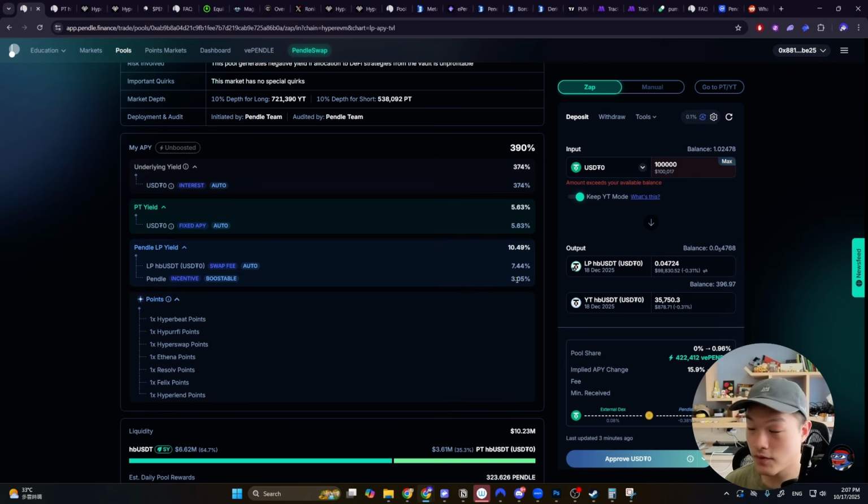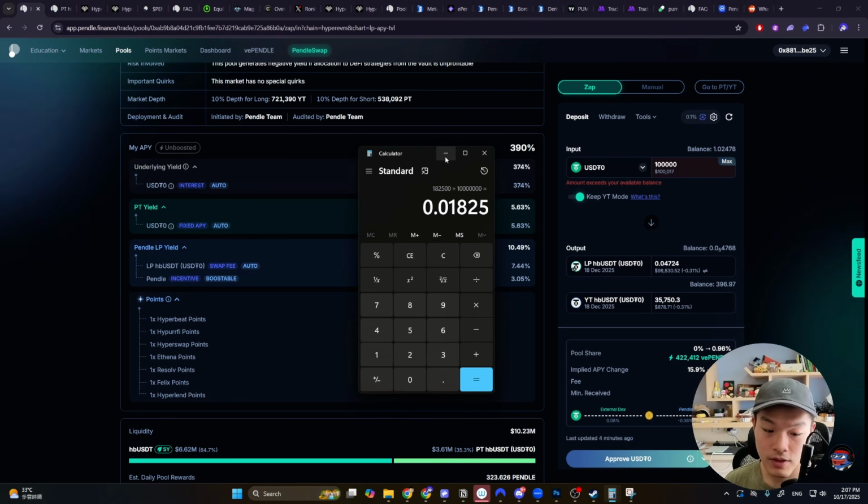And before I move on, this pool would also earn you about 3-something percent in additional Pendle incentives. So if you total up about 3% plus this about 1.8%, it's about 4.8% of extra APR. And if you estimate the underlying APR and the fixed yield portion of the pool to be around 15%, you could be looking at about 20% on your capital.